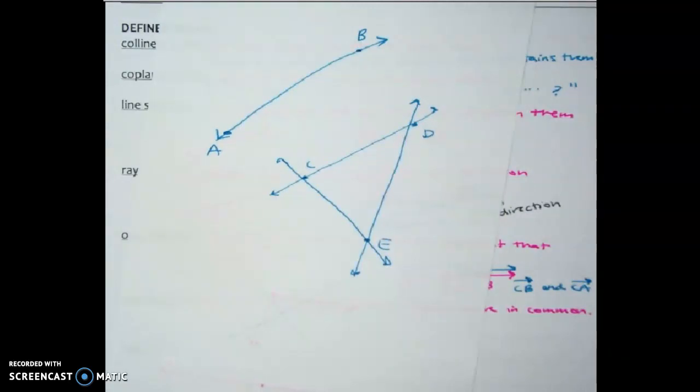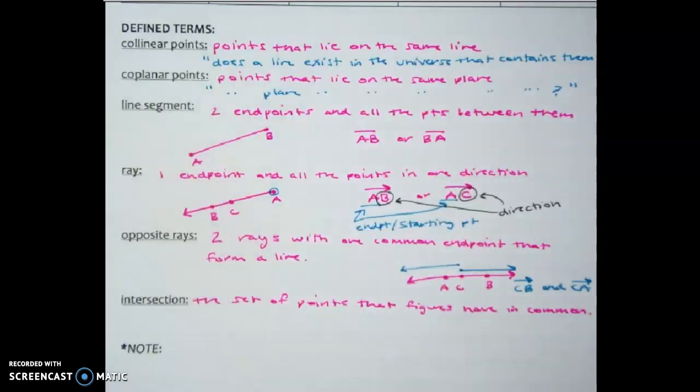Anytime a line exists in the universe between 2 points, it's considered collinear. Actually, between any 2 points you pick, there's always a line. If you stare off at a point on a wall that you're looking at, and then you put your fist in the air, can you imagine a piece of string connecting your fist to that point that you're staring at on the wall? The answer should be yes. It exists. We don't see it, but it can be there. So there's actually no 2 points in the universe that aren't collinear.